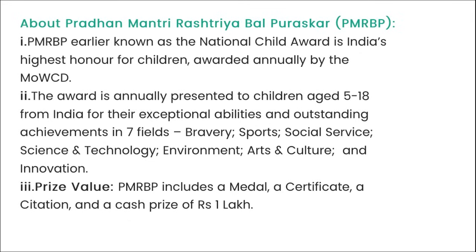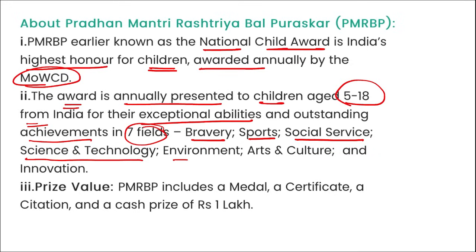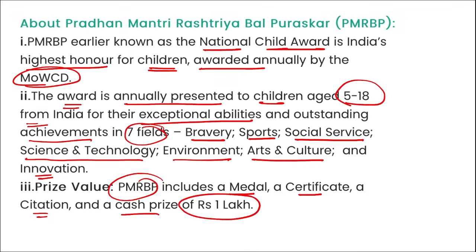Correct. Then if we talk about the Pradhan Mantri Rashtriya Bal Puraskar, it was earlier known as the National Child Award and is India's highest honor for children, awarded annually by the Ministry of Women and Child Development. This award is presented to children aged 5 to 18 years from India for their exceptional abilities and outstanding achievements in 7 fields that include bravery, sports, social science, science and technology, environment, arts and culture, and innovation. There is a medal, a certificate, a citation, and a cash prize of 1 lakh rupees. So, a total of 9 boys and 10 girls were awarded the Pradhan Mantri Rashtriya Bal Puraskar.